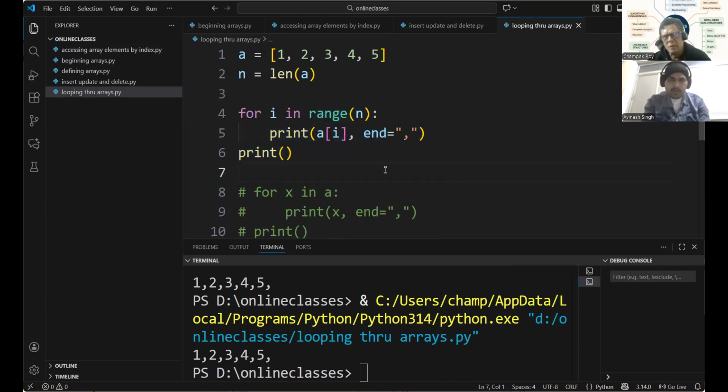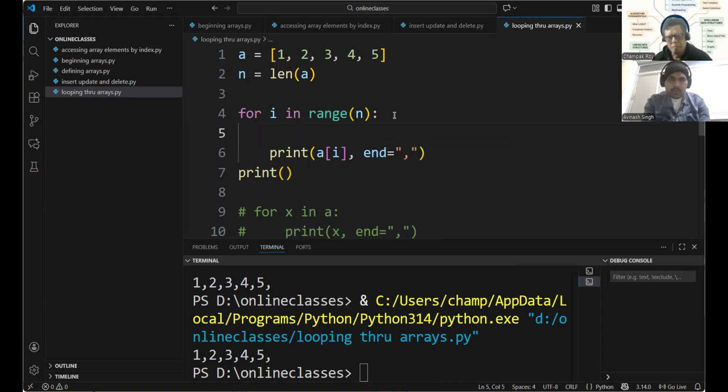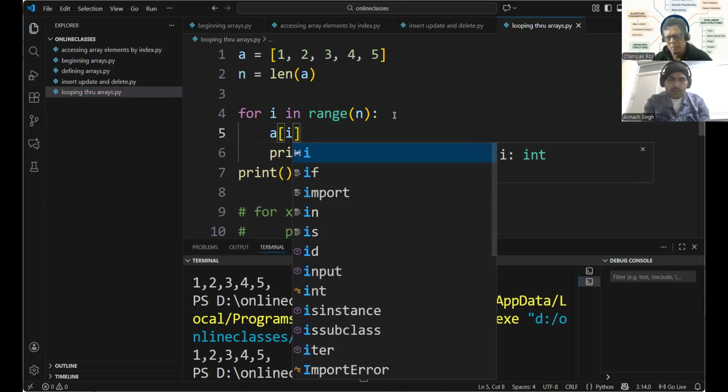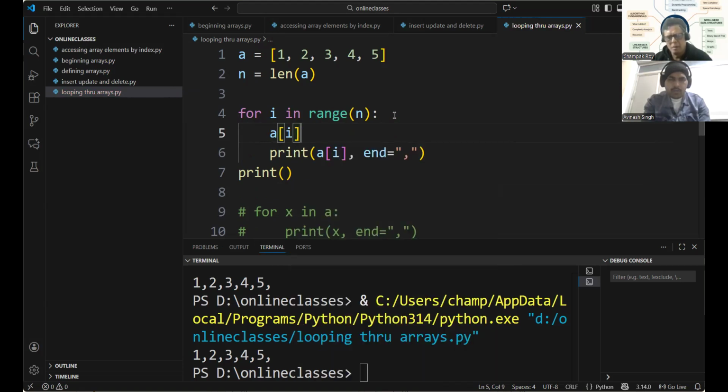Let's say I want to increase every value by 1 and then print it. What will we do? So every value plus 1: a[i] plus equal to 1. Okay, 1, 2, 3, 4, and 5 change to 2, 3, 4, 5, and 6.